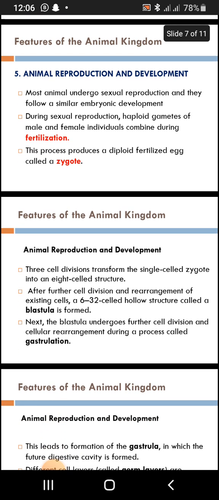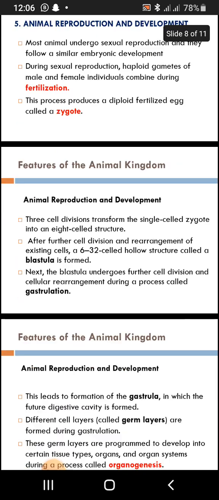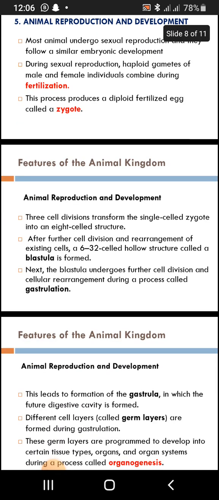So in animal reproduction and development, we say that 3 cell divisions transform a single-cell zygote into an 8-cell structure. Let us follow it up now. How does it happen? A male gamete and a female gamete mix, they fuse, they form a zygote. After a zygote has been formed, 3 divisions are going to take place on a zygote to form what you call an 8-celled structure.